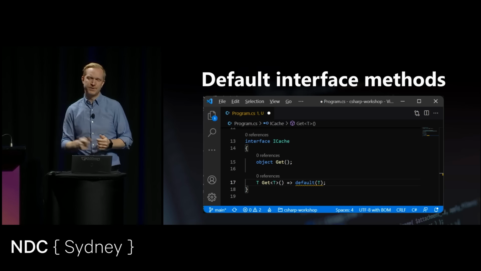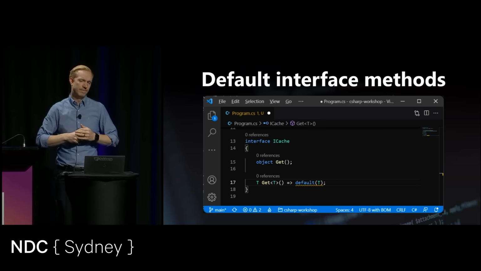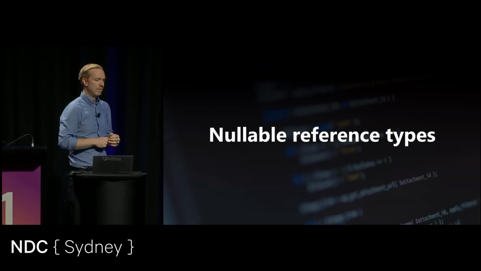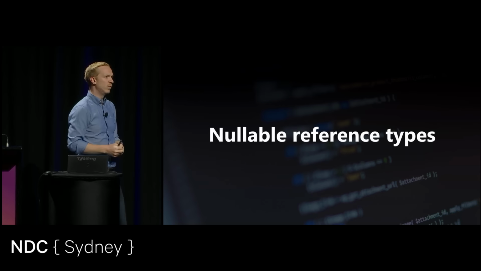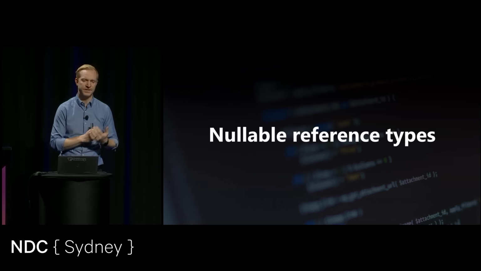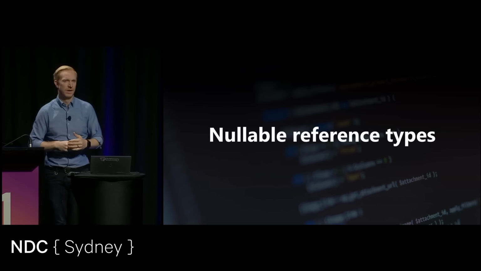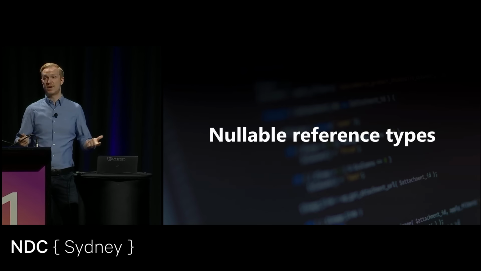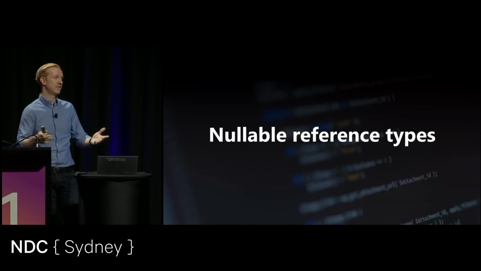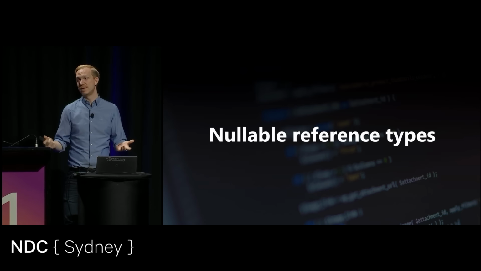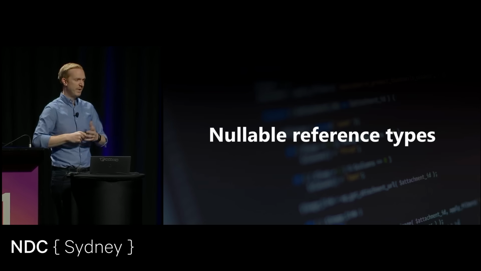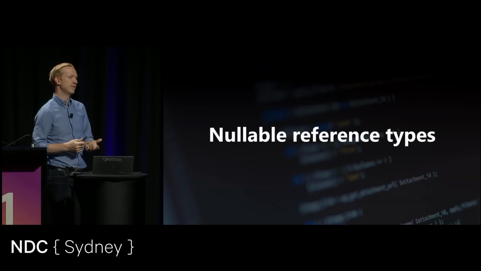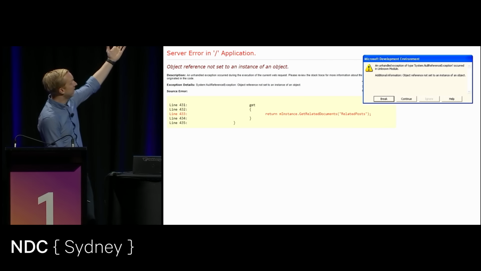Now, another feature introduced in C# 8, which, again, is useful. This here, you could use this if you want to, if you're a library developer. But where C# 8 introduced something that will change how we look at building software is nullable reference types. So up until now, everyone that's used C# knows that a reference type, a string, a class, an instance of a class, it's a reference. It can be set to null, which makes sense. But how about we would like to remove nulls from the language? Because nulls is a problem.